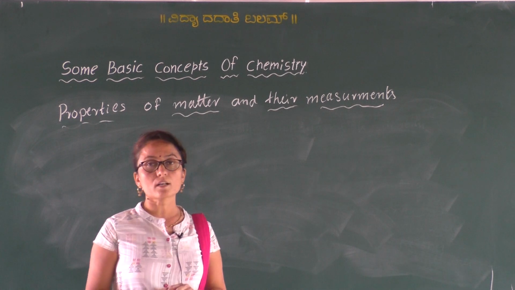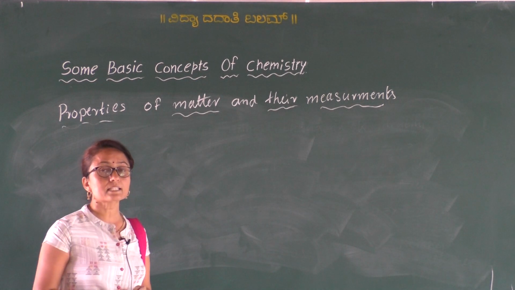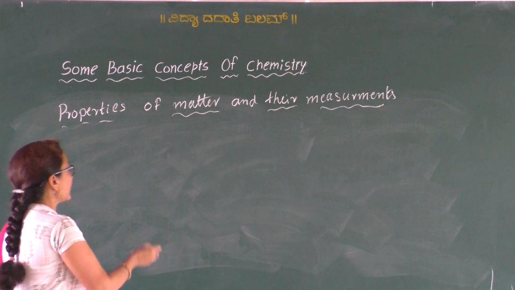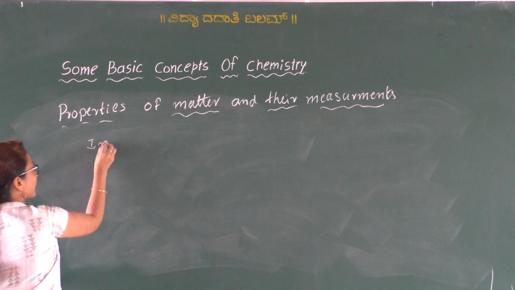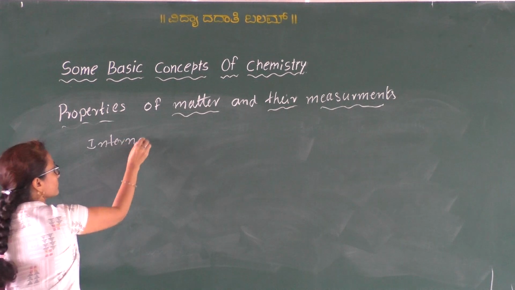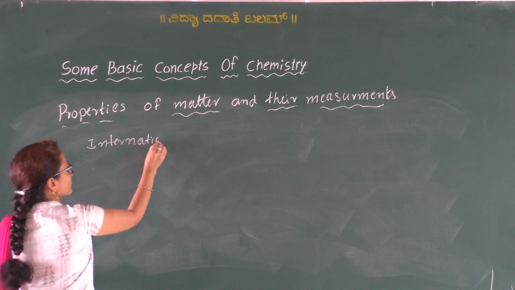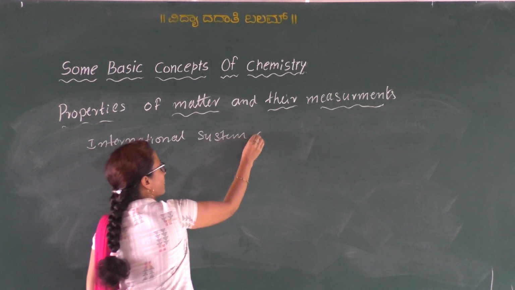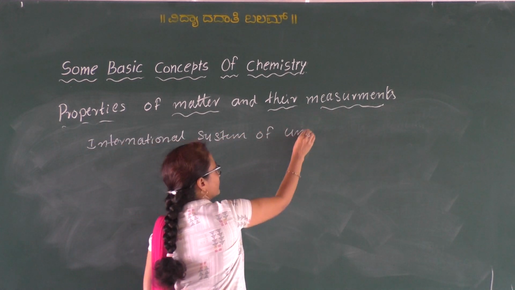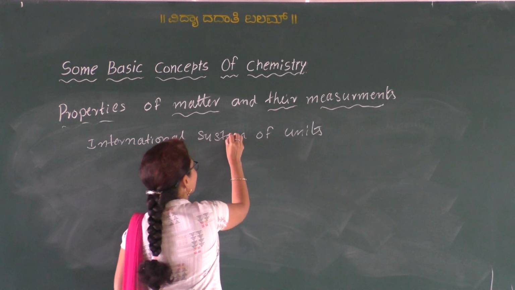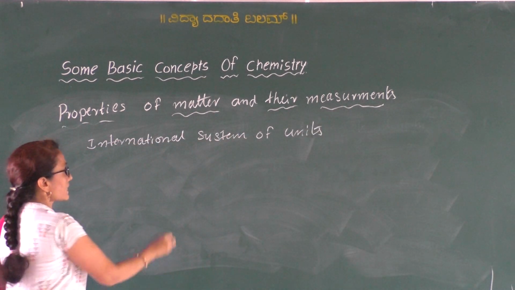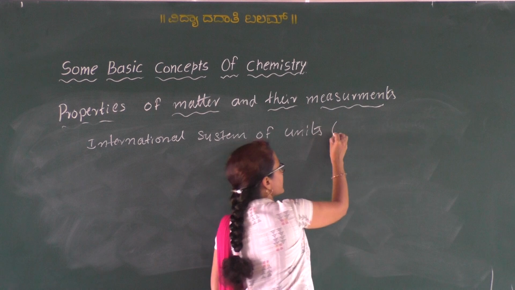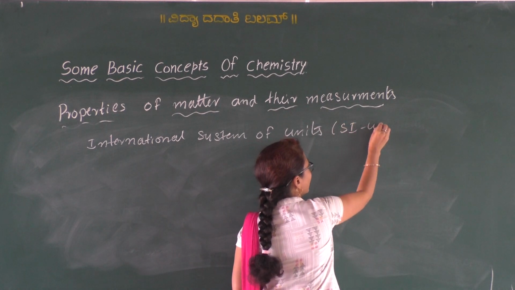Okay, so that was established in 1960. That is the International System of Units. It is abbreviated as SI system or SI unit.